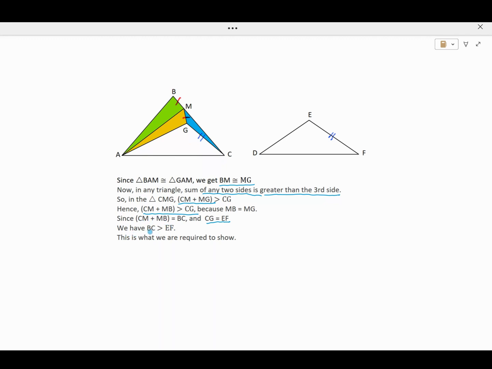Therefore, we have BC greater than EF, because CB is greater than CG and CG is equal to EF. So the whole side BC is greater than EF. This is what we are required to show.